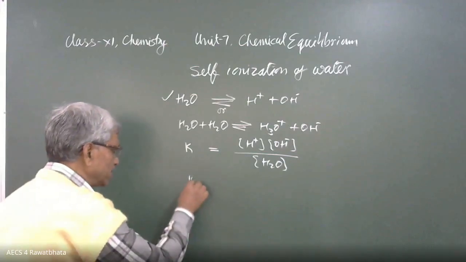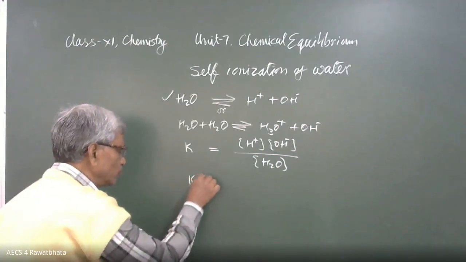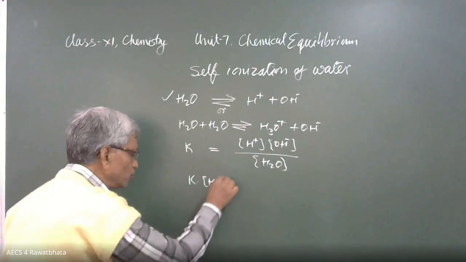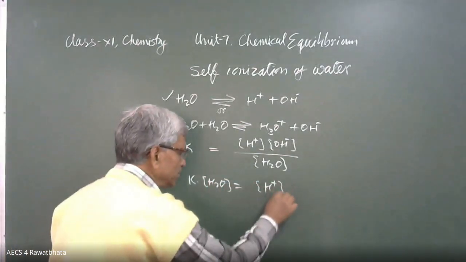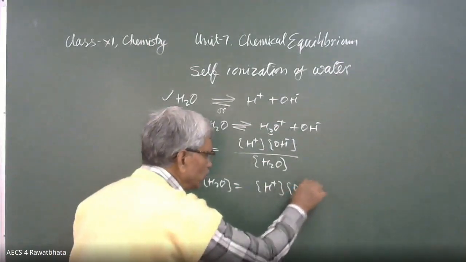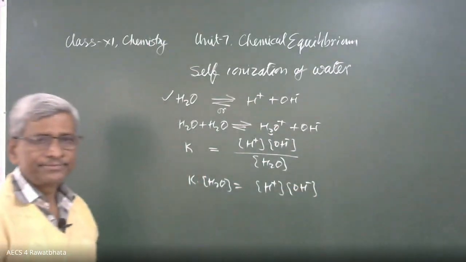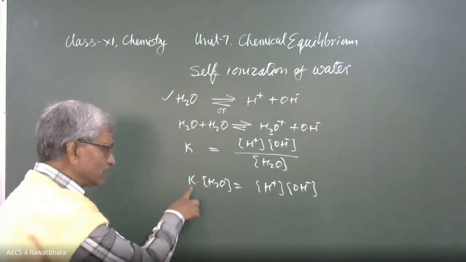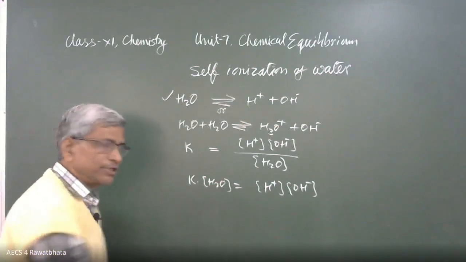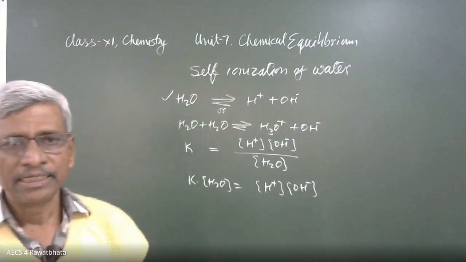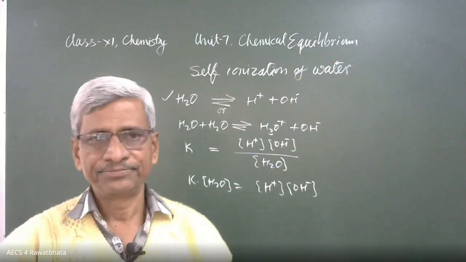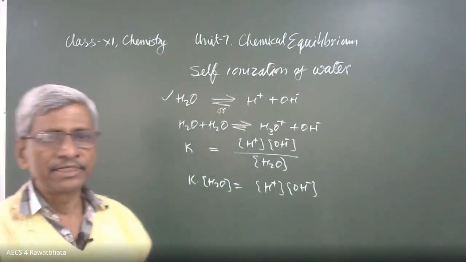Then we take K into molar concentration of H2O equal to H+ into molar concentration of OH-. This K is constant and water concentration is also constant. If a large excess of water is taken, its concentration is constant.